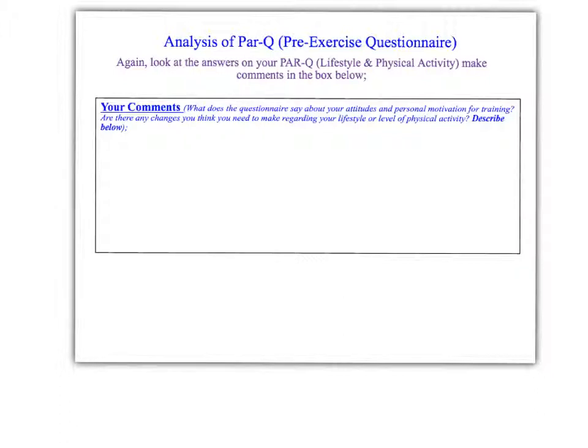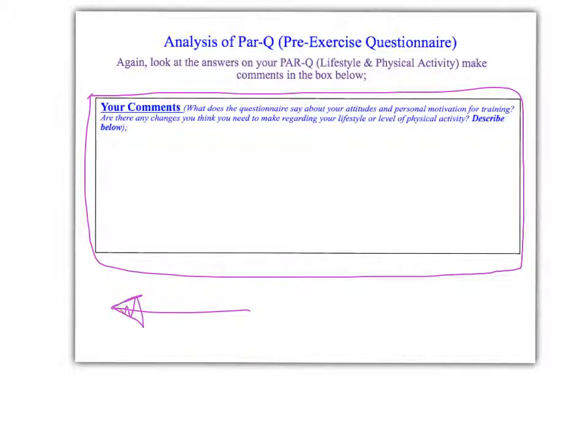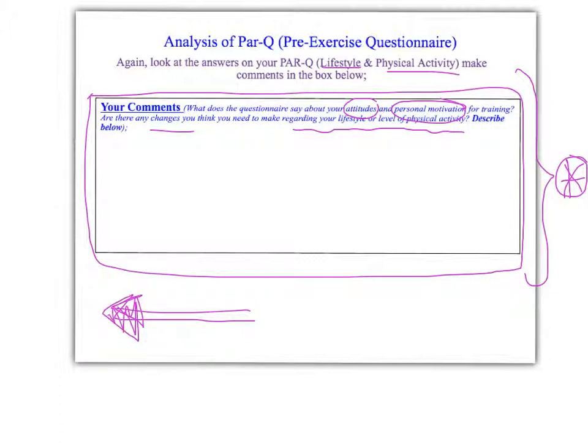Again, in this box here, you're going to summarise the information on the last slide. So what we're looking at is your lifestyle and physical activity. So what does the questionnaire say about your attitudes and personal motivation for training? Are there any changes you think you need to make regarding your lifestyle or level of activity? So in this box here, you're going to give as much information as you can, summarising your findings in the last questionnaire. And then you're going to try and answer these questions that are posed to you here. And again, expand as much as you can.